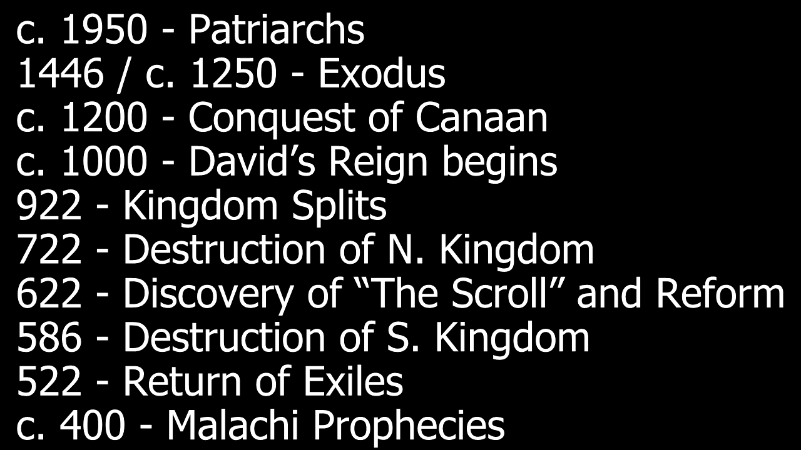Circa 1000 is when David becomes king. Now this is when we can start getting really accurate numbers. 922 is when the kingdom splits between Israel in the north and Judah to the south. 722 is when the northern kingdom is destroyed because the Assyrians attack them. In 622, it's the discovery of the scroll, which is likely the book of Deuteronomy, and the reforms of King Josiah. 586 is the destruction of the southern kingdom, which is when the Babylonians come in and take God's people into captivity, and that's when you get several of the popular stories like Daniel in the lion's den.